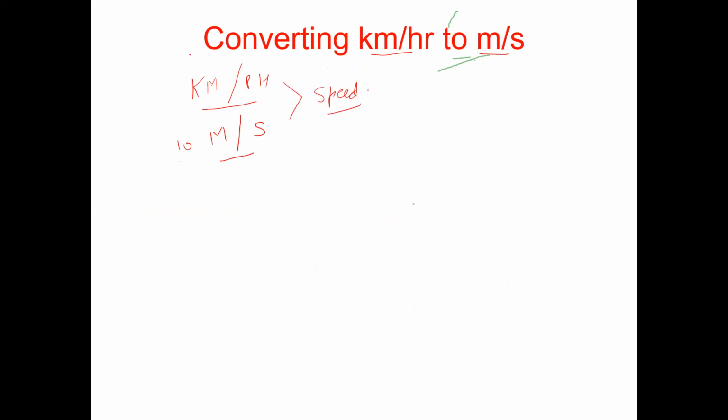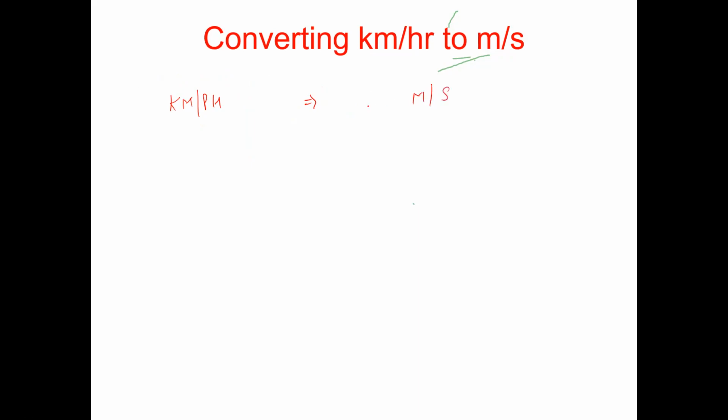These are the most important denominations. Otherwise, there is no other kind of denomination left, because the questions shall be asked from these two denominations only. Okay. But sometimes in the questions, you are asked to convert the speed of a moving object from kilometers per hour to meters per second. You have to convert the speed from kilometers per hour into meters per second.